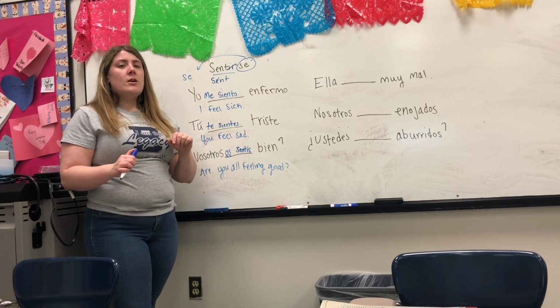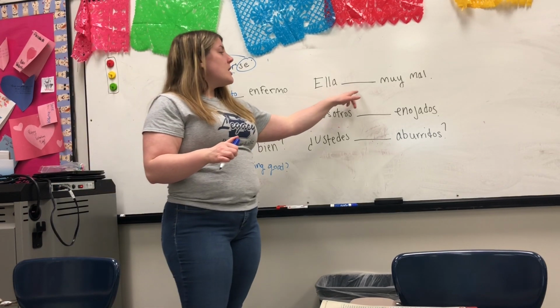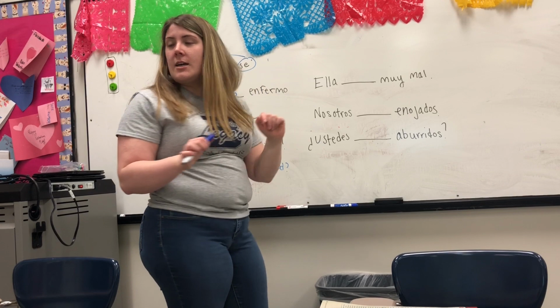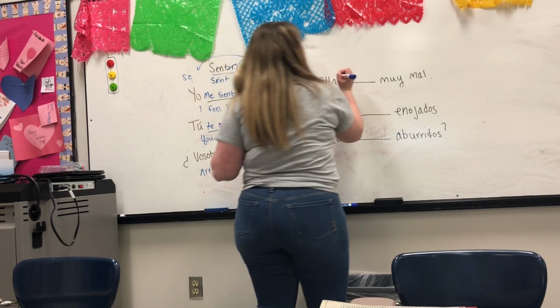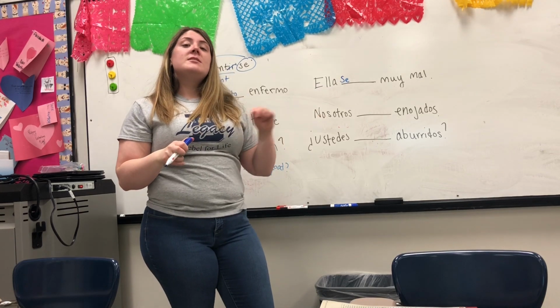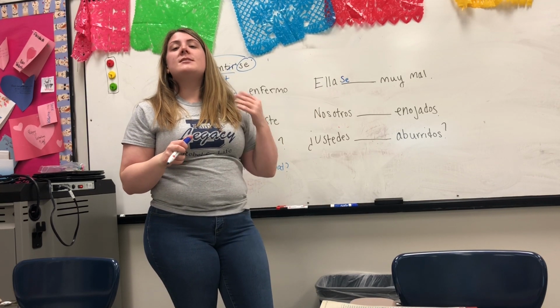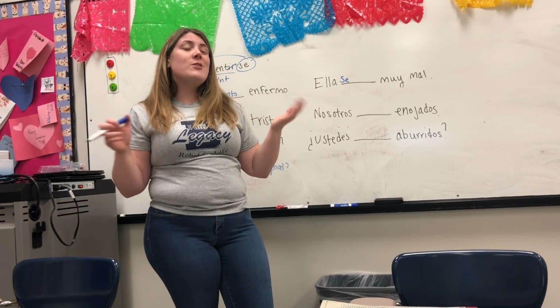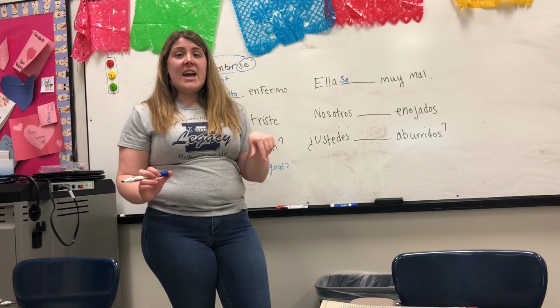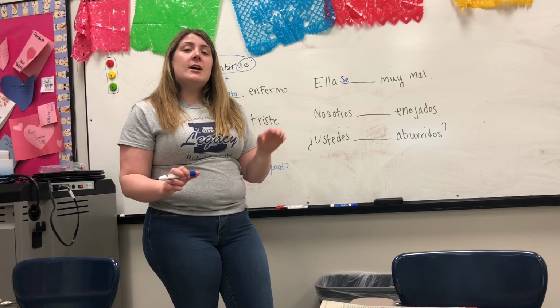The next one, our next example, ella blank muy mal. So, step 1, take off my se and I put it in front. Now, this time, se does not need to change because it's in the ella or usted form. So, se gets to stay this time. Now I need to conjugate my verb.